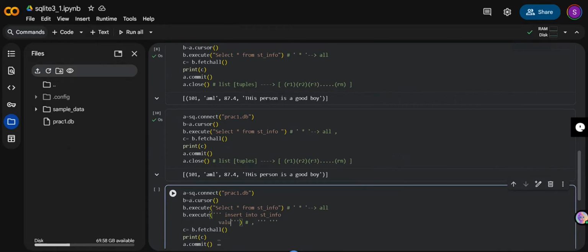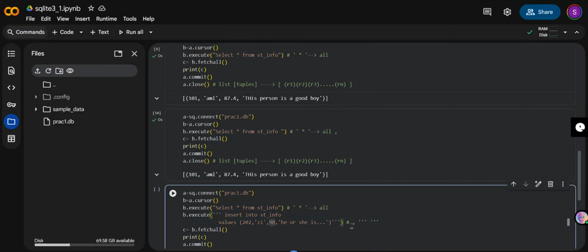Values, and write 202 comma. So here we'll get some name, so we'll just take it as Z. And what else we have? We have marks, so 90 marks out of 100. And we want to take some other thing, text we have to write, right? So let us write P or T. This is not just a text, so no need to worry. Okay, first I give the ID, this thing and this thing and this thing.